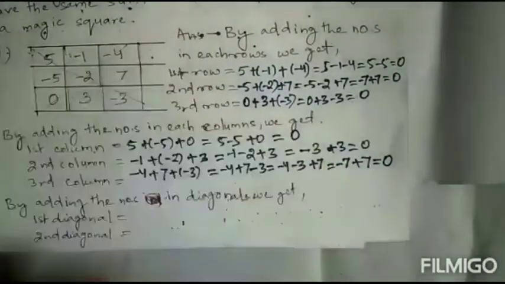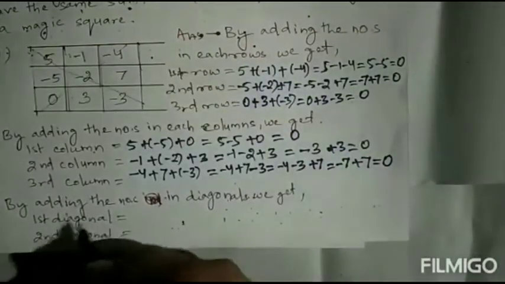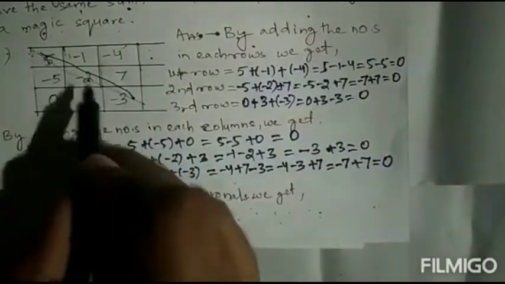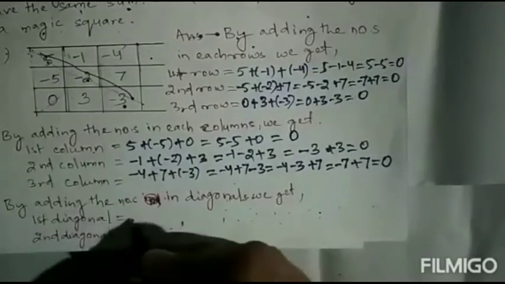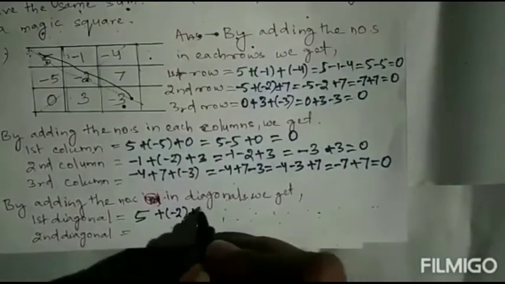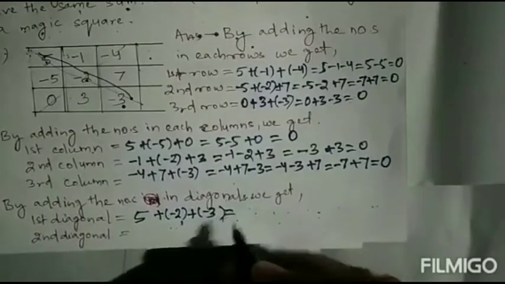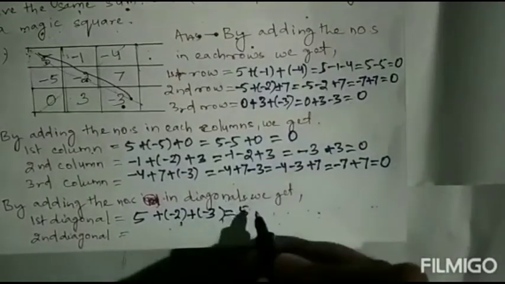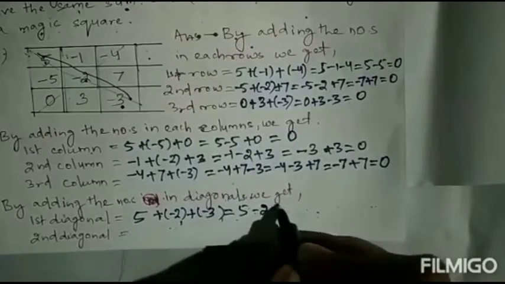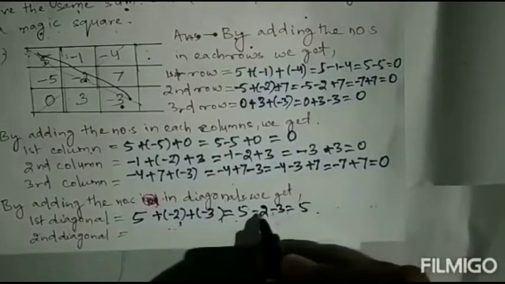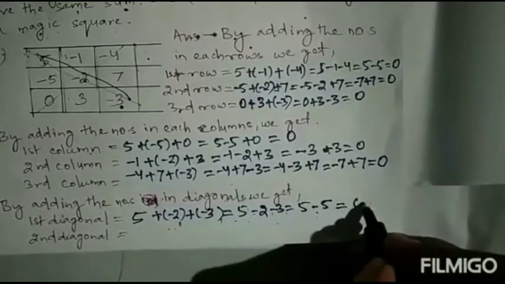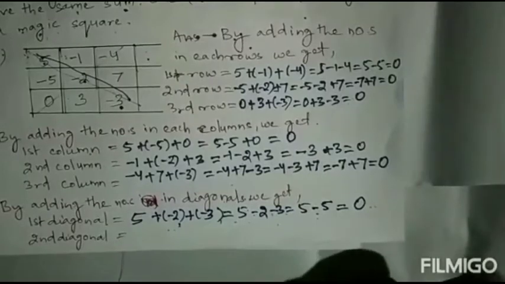Now we'll see the diagonals. Adding the numbers in the first diagonal, 5, minus 2, minus 3. So 5 plus minus 2 plus minus 3 equals 5 minus 2 minus 3, which is minus 5. 5 minus 5 equal to 0.